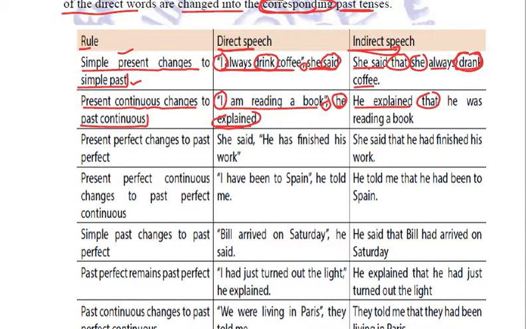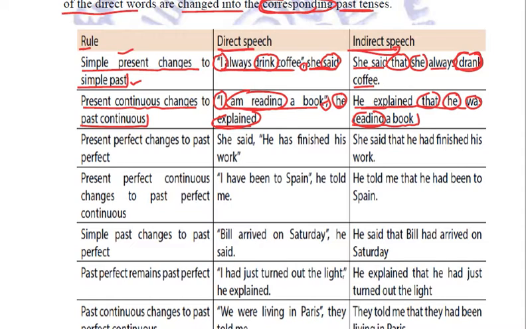Now, the pronoun "I" will be replaced with "he", and "am reading" will be converted into "was reading". So the full sentence will become: he explained that he was reading a book. No inverted commas. Got it?